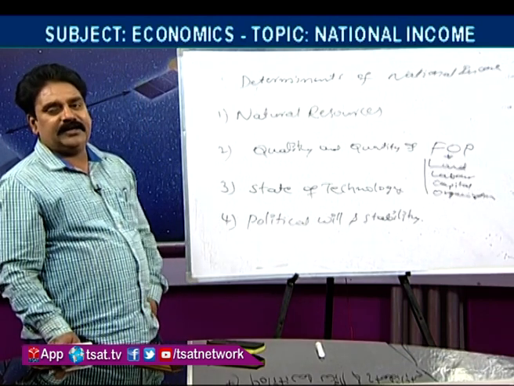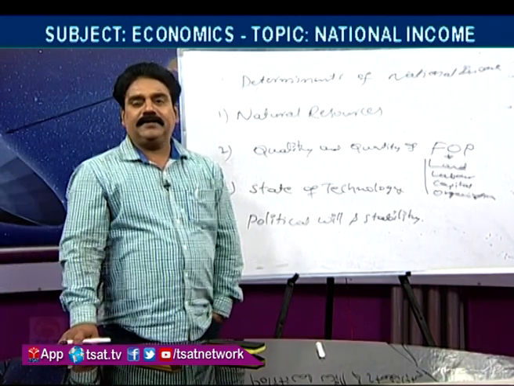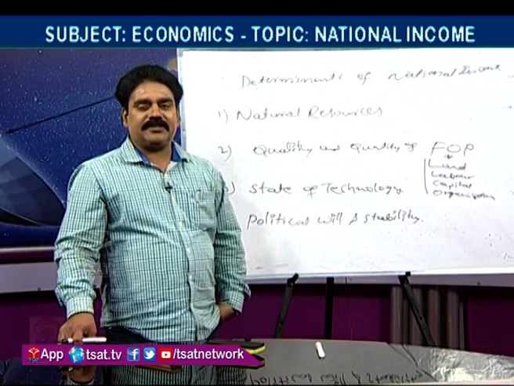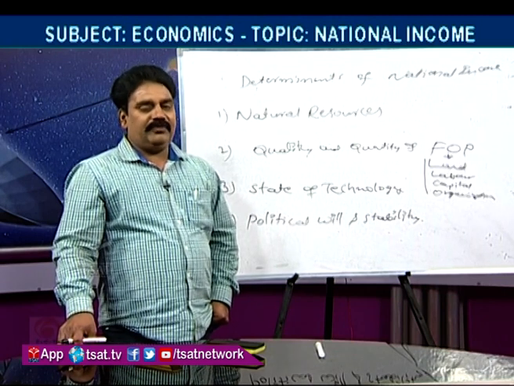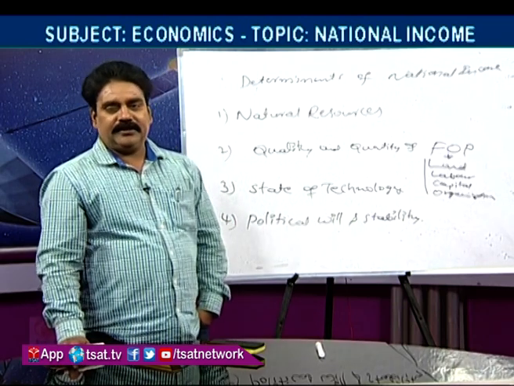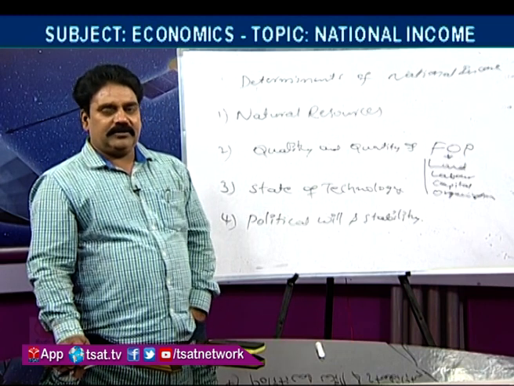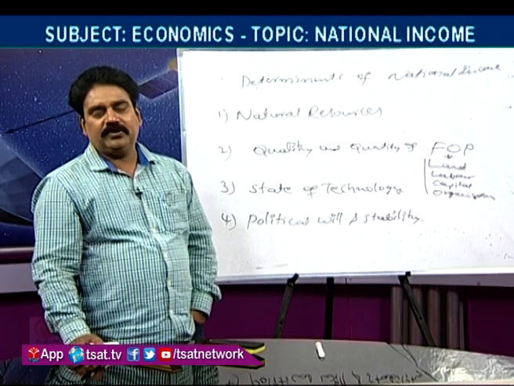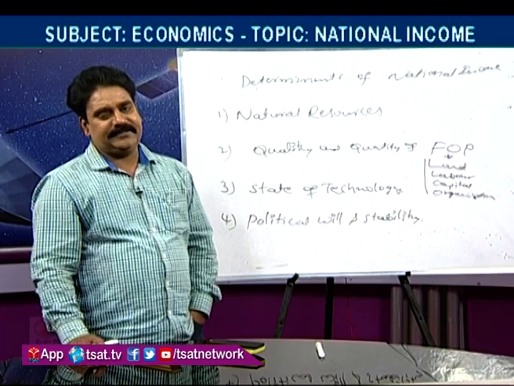National income can be determined by these 4 factors: natural resources, quality and quantity of factors of production, state of technology, and political will and stability of the government. These 4 determinants decide a country's national income. This is another topic in national income, and next we will move to the calculating methods.